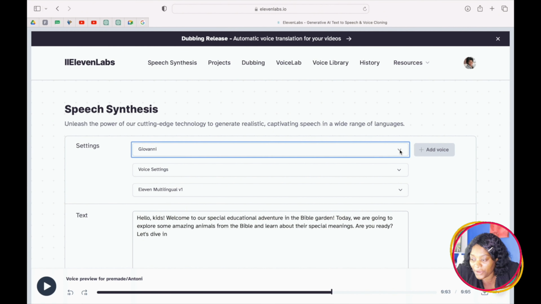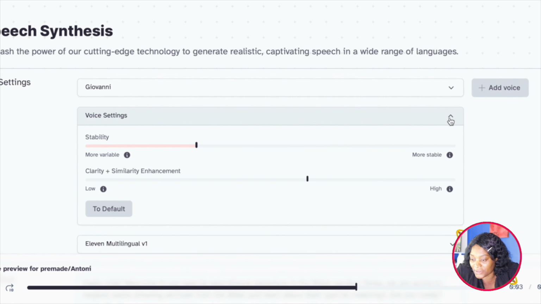Now, after you select your voice, you can come here to settings. I want you to make sure that you change the stability and make it 30.